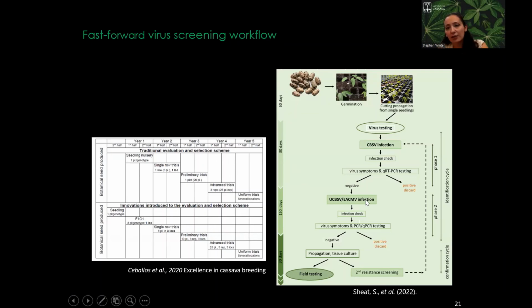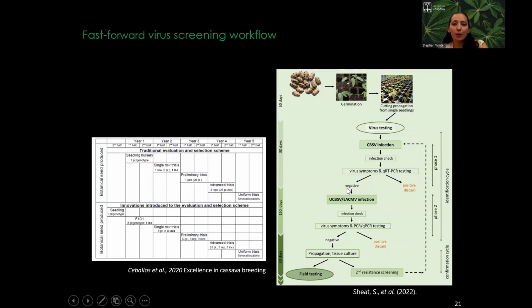In the first round, phase 1, as you see here, we screen for CBSV, and all the negative candidates then enter the UCBSV and ACMV screening in phase 2. The candidates that are negative in the first confirmation cycle go to the field or to the second resistance screening.